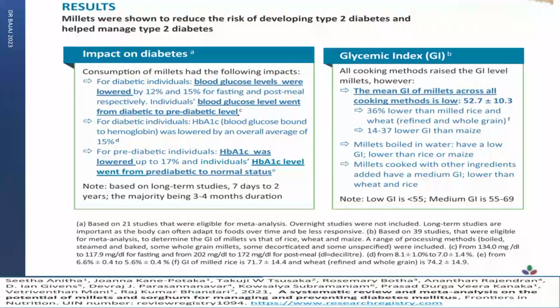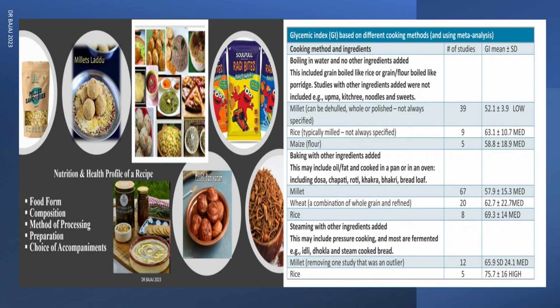Now they saw also that when you cook a millet in water, in comparison to white rice, even the boiling of water makes a difference in the glycemic response with reference to millet. Then there is another paper which tells us that it's not only the millet per se, polished, unpolished, it's the form, the processing, the pre-preparation, and most importantly, the accompaniment with which you consume, which has an influence on your blood sugar level.